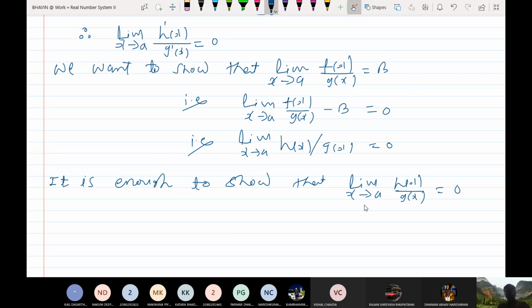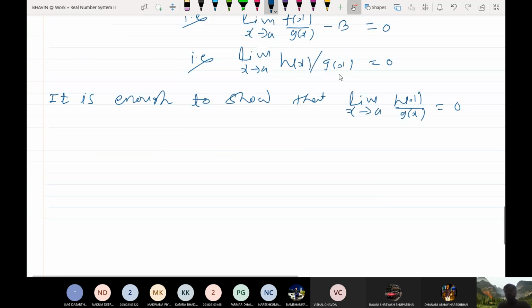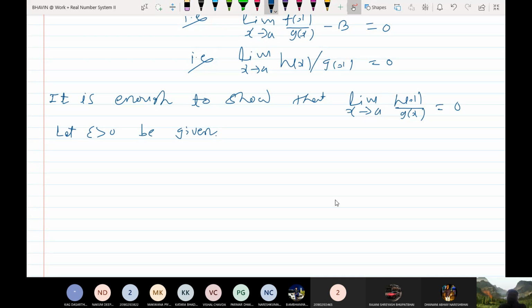So now tell me, from where we should begin? I want to show that this limit is 0. We will use the epsilon delta definition of limit. So from where we should begin? Epsilon greater than 0. Yes, very good. So let us take epsilon positive. For simplicity here I will just use a half neighborhood. Okay, we will just consider the right limit.